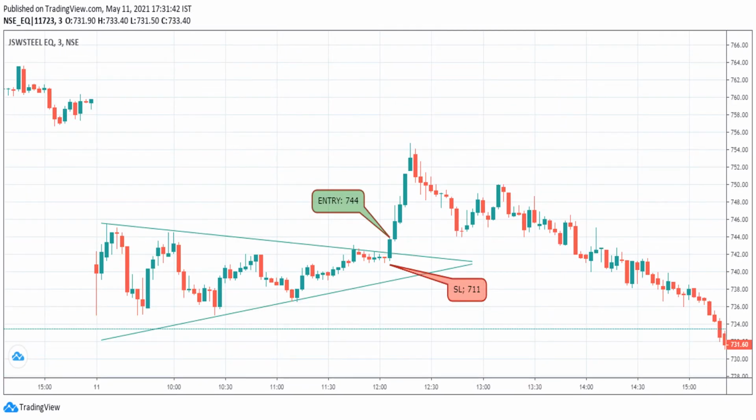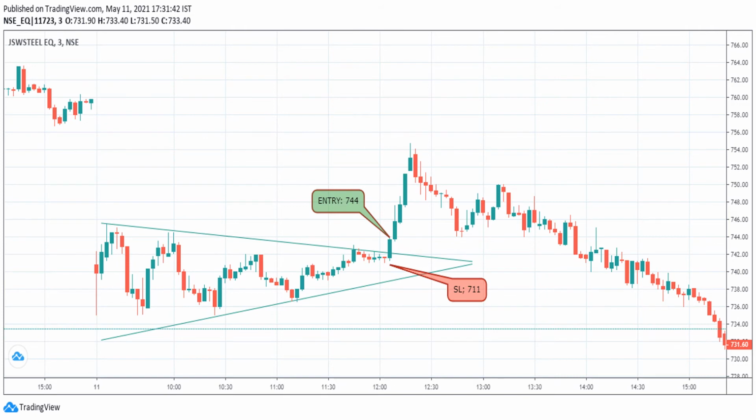Next example is JSW Steel. It has formed the triangle pattern on 11th May in the 3 minutes time frame. It has given the breakout after 12 and I'm going to take entry at 744. But in this I'm not going to give the SL as the lower base of the triangle because it will be more than 5 rs. Here I'm going to take entry at 744 and the SL will be the low of the breakout candle. It will be 711. Even like this we can reduce our SL, and also easily book 1:2 profit in this.